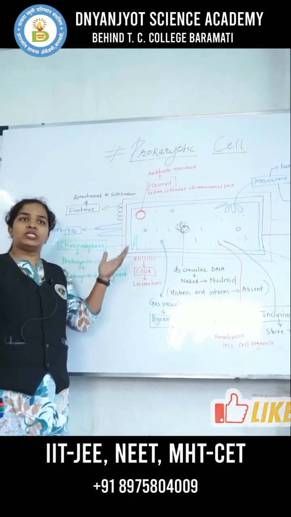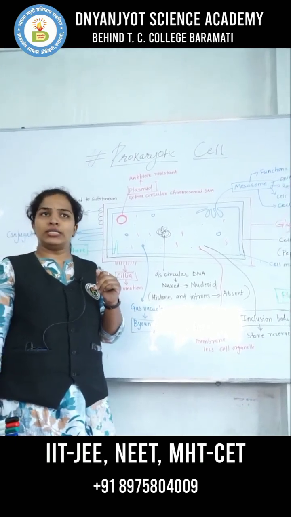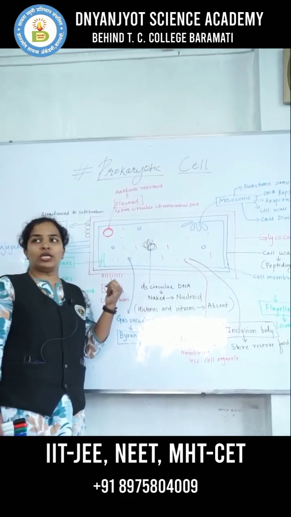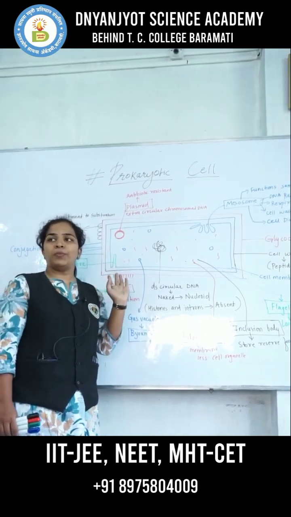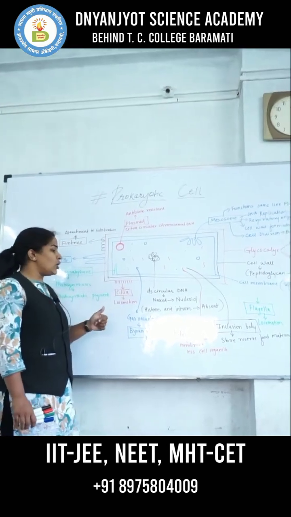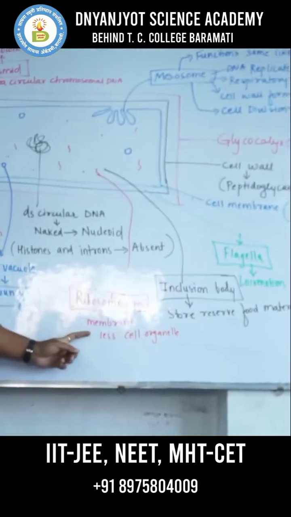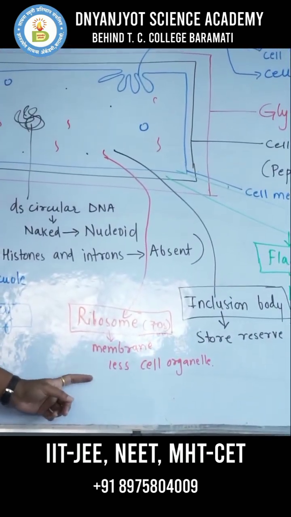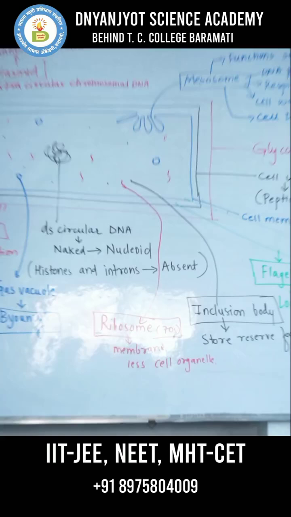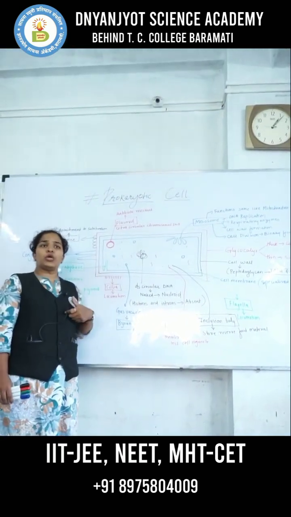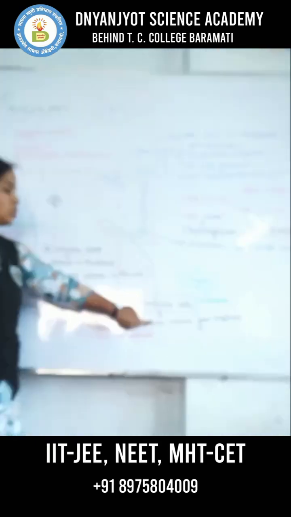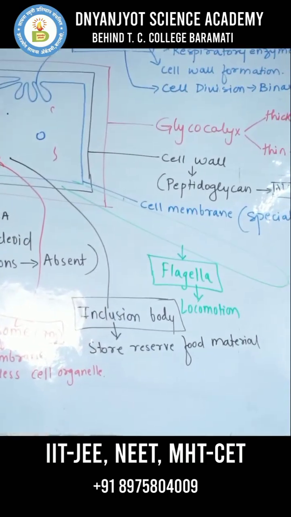So, we are talking about the prokaryotic cell. It means a cell which does not have membrane-bound cell organelles. Is it so that this cell does not have cell organelles? It has cell organelles, but they are not membrane-bound. Which cell organelle does this cell have? They have the ribosome, which is a membraneless cell organelle, and this ribosome is of the 70S type in the prokaryotic cell. The reserve food material in the prokaryotic cell is present in the form of inclusion bodies.